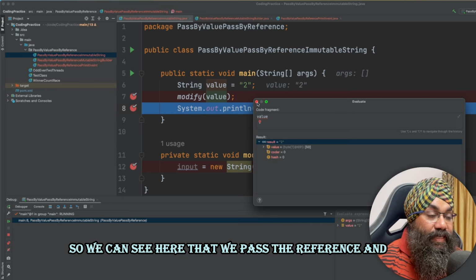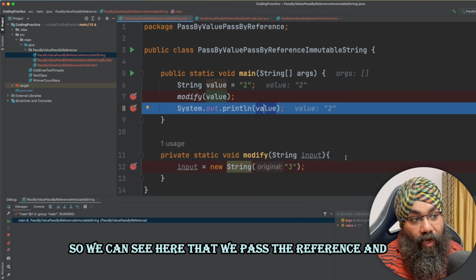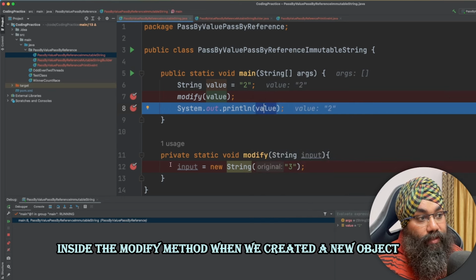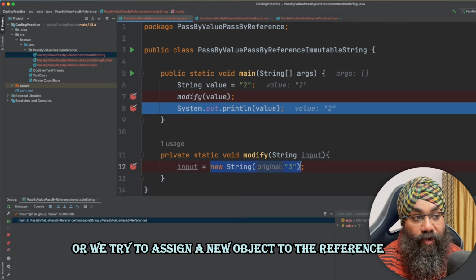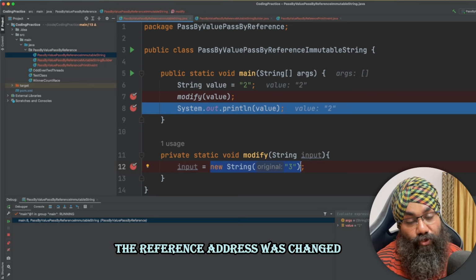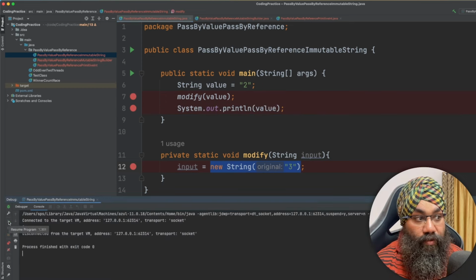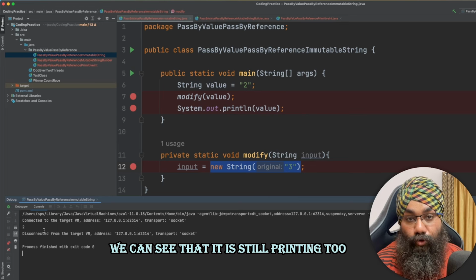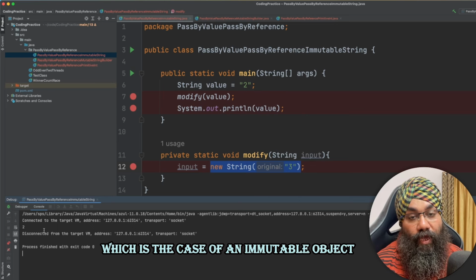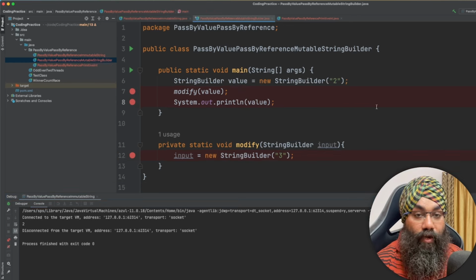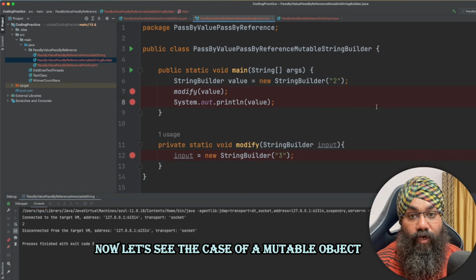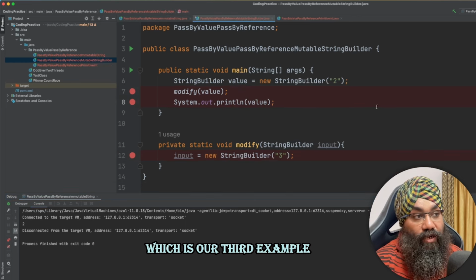So we can see here that we passed a reference, and inside the modify method, when we assigned a new object to the reference, the address was changed. If we execute this, we can see that it is still printing 2, which is the case of an immutable object.